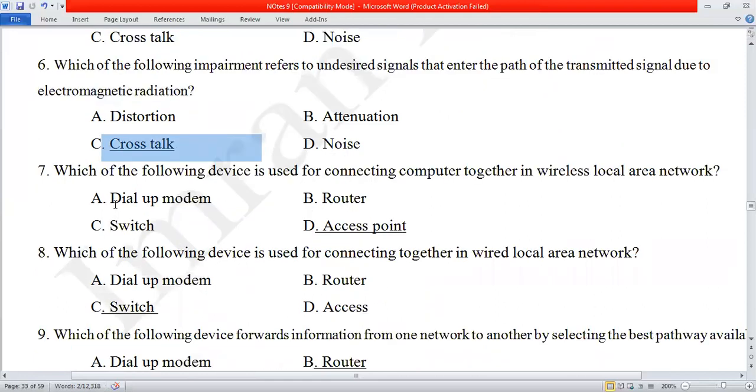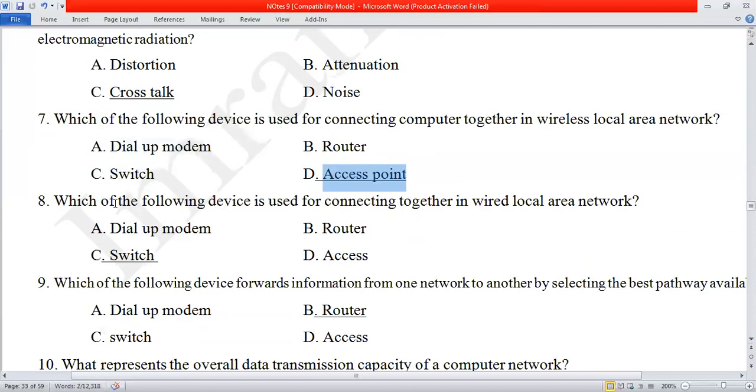Number 7: which of the following devices is used for connecting computers together in a wireless local area network? So this was our topic today. At the last, we studied the access point. The options are A, dial-up modem, B, router, C, switch, D, access point. So the access point is the best answer for number 7.